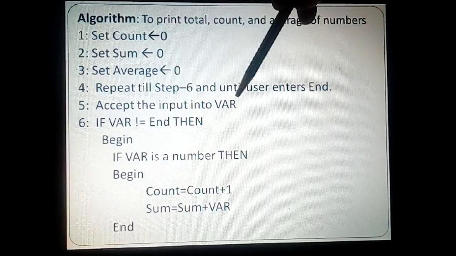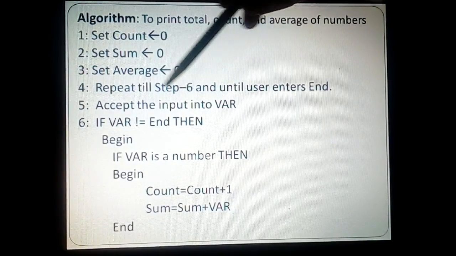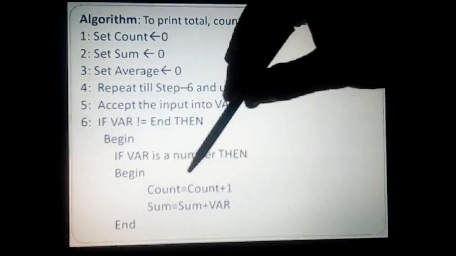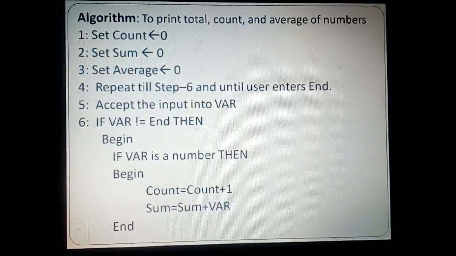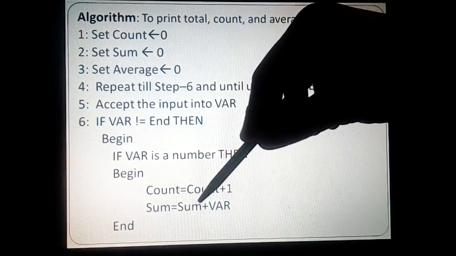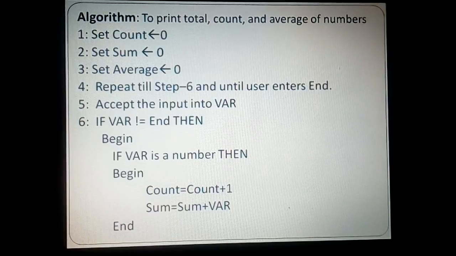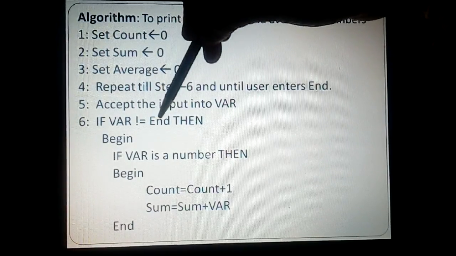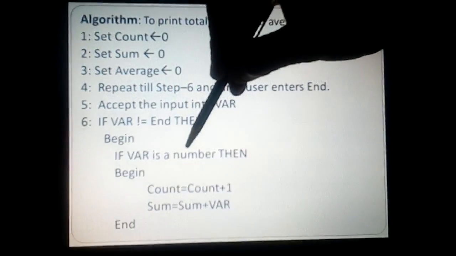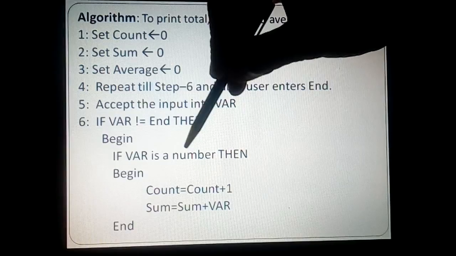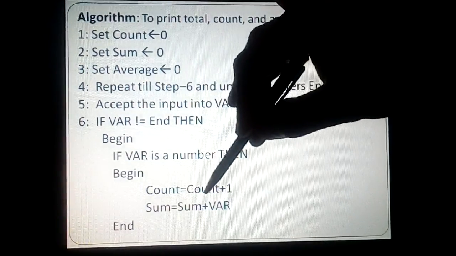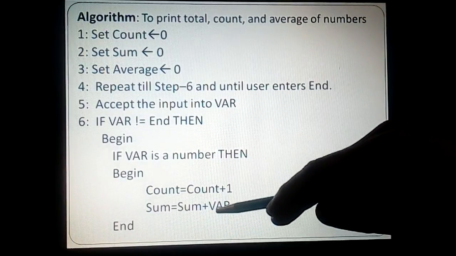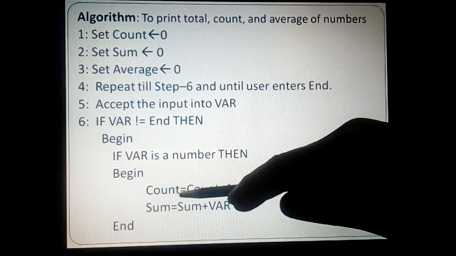Accept the input into a variable, let us say var, and check if var is not equal to end. That means it is fine, you can go inside. If var is a number, then go further into the inside block. If the number is valid, then you start counting the numbers and summing them, that is, sum is equal to sum plus that number, and keep on counting.